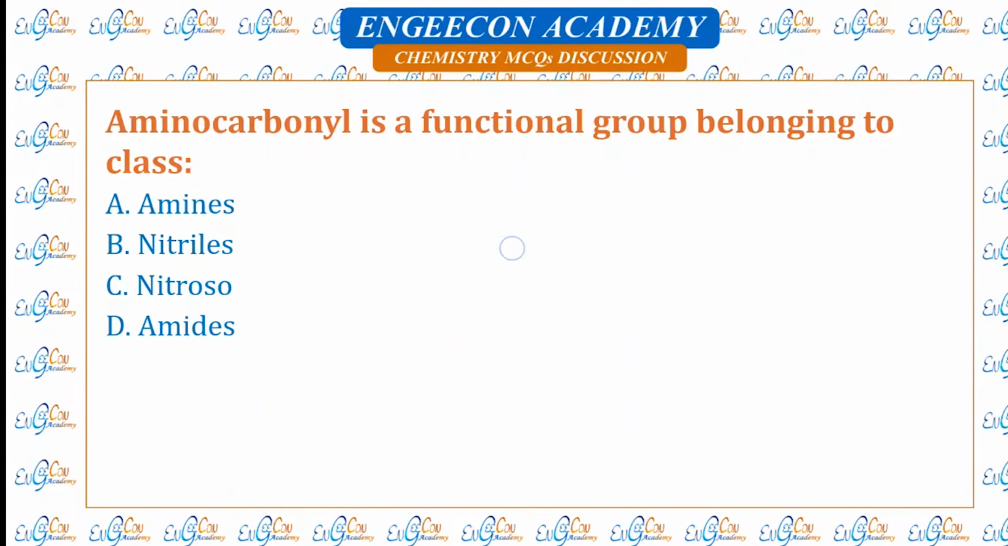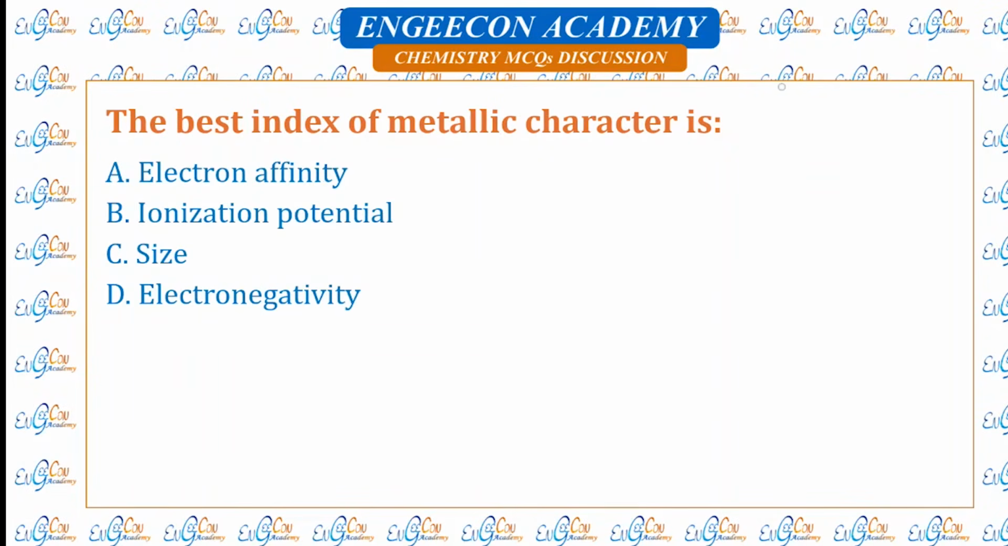Amino carbonyl is functional group of, so this is amino and this is carbonyl. So this is functional group of amides. D is the correct option. The best index of metallic character is, now this is a pretty famous question. Ionization energy is indexed to metallic character.